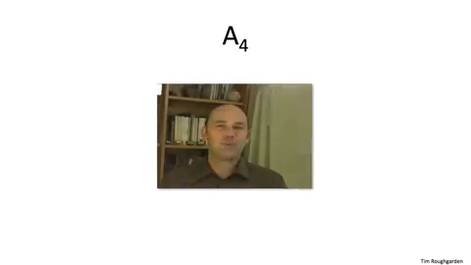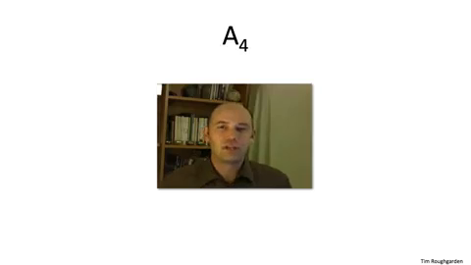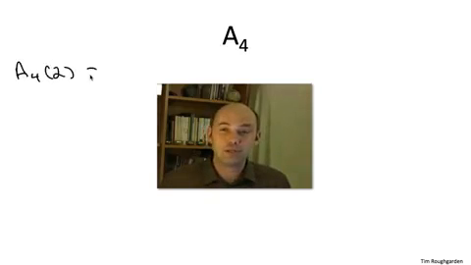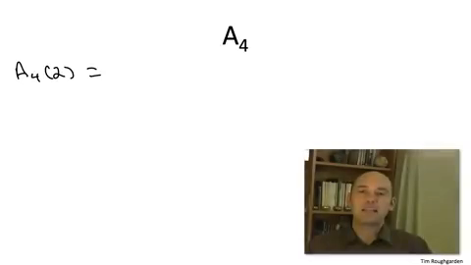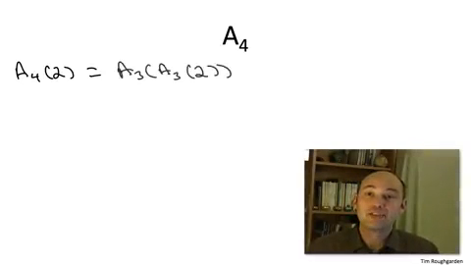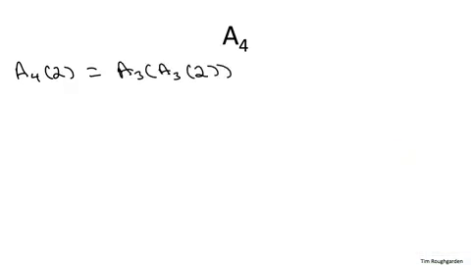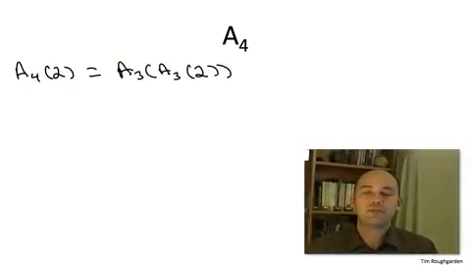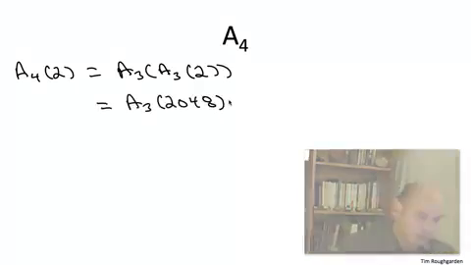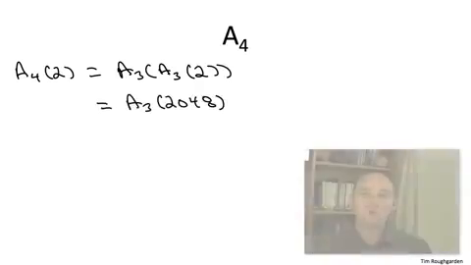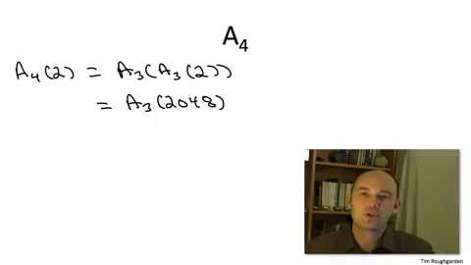And as with A3, let's punt for the moment on understanding the dependence for a general r. Let's just figure out what A sub 4 of 2 is. So k equals 4, r equals 2. Well, by definition, you just take 2 and you apply A sub 3 twice. We computed A sub 3 of 2 in the previous quiz. We discovered that was 2048, so that's the result of the first application of A3. And now we find ourselves applying A3 to 2048.